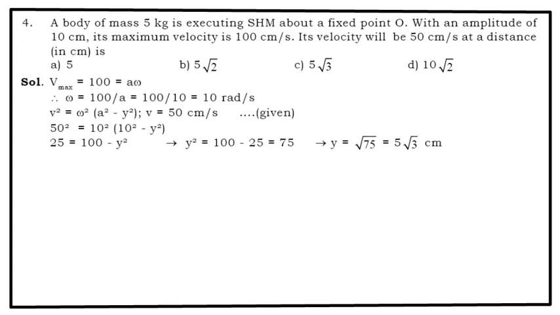Vmax is equal to 100, which is equal to A omega. So omega is equal to 100 upon A. 100, A is what? 10. So you get omega is equal to 10 radians per second.